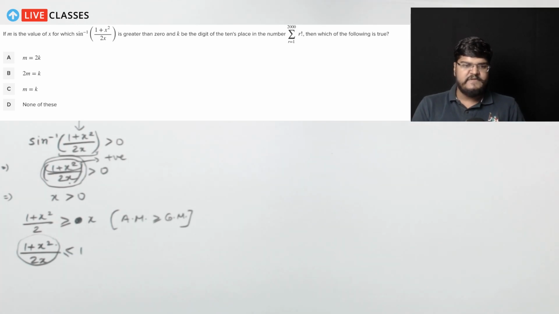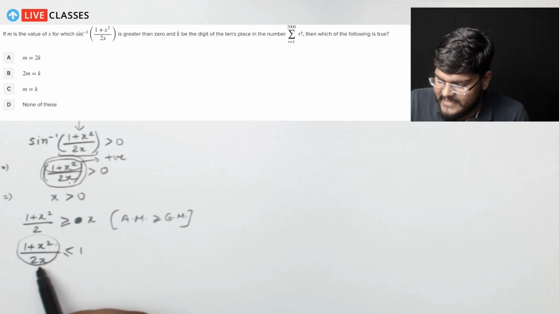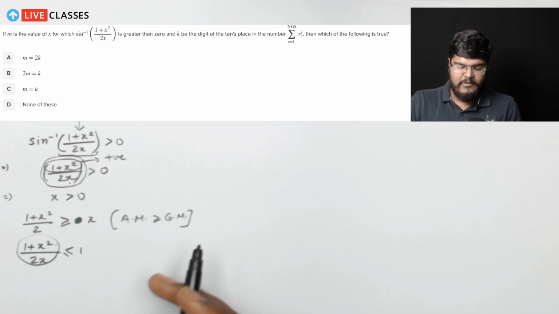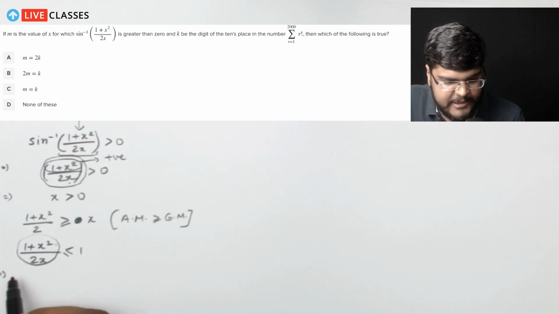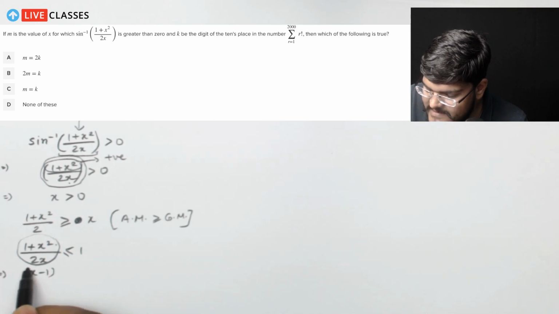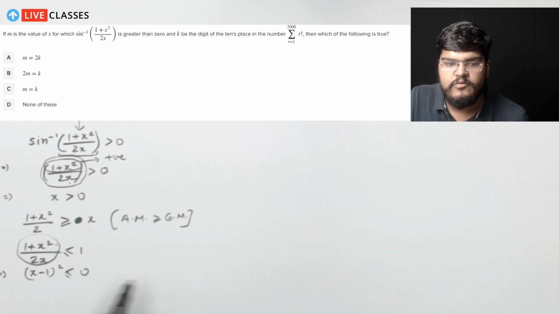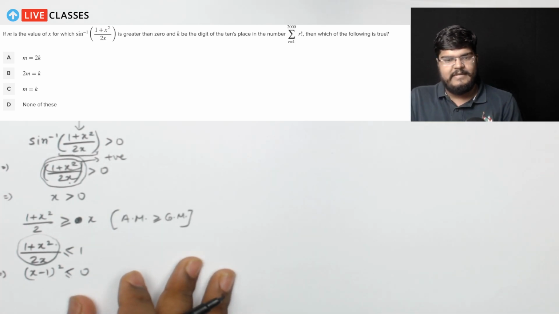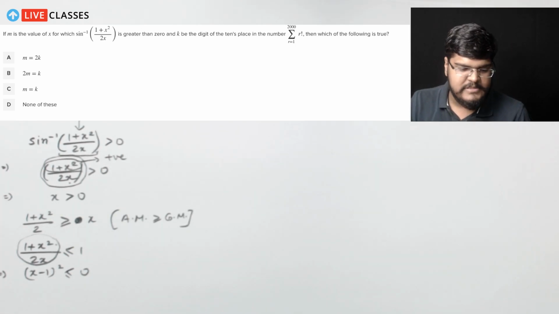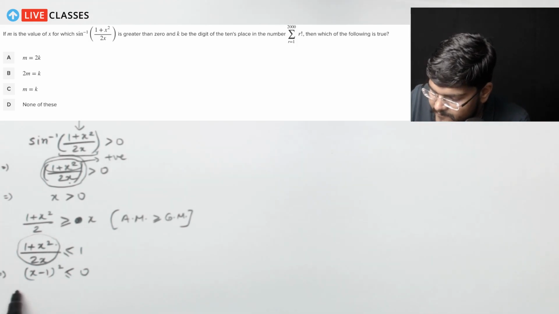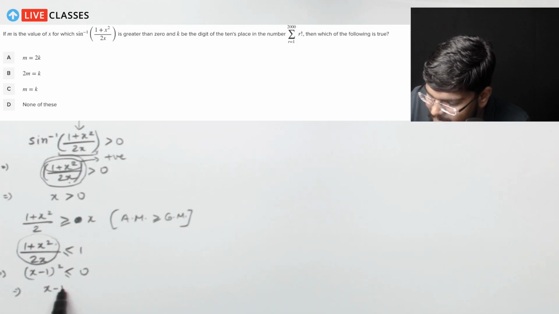But since it is positive, it will be from 0 to 1, and 1 is the limit. It cannot be greater than 1, which is why I can say that (1 plus x square) upon 2x is less than or equal to 1, and when you simplify this, you are going to get (x minus 1) the whole square as less than or equal to 0. Right? So (x minus 1) the whole square is less than or equal to 0, which clearly implies that x minus 1